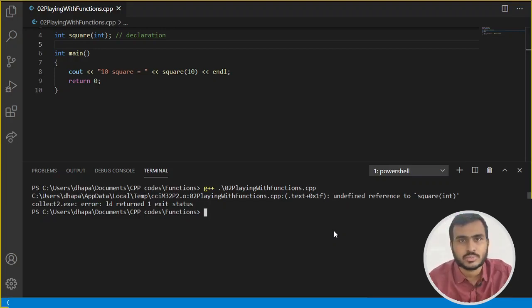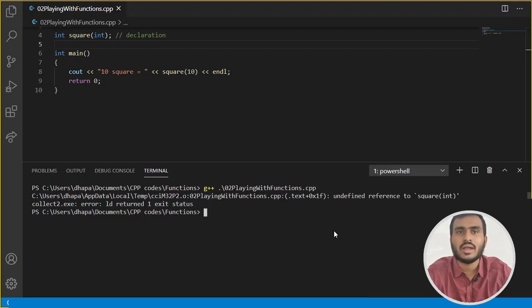Okay, so let me give you one simple example by which we will understand exactly what the difference is between declaration and definition and why we need definition. Let's say you have an apartment and you are staying with your friend in it. Now you need a maid. You went outside to the market and found one maid, and then you came back to your apartment and told your friend that you have got one maid for cleaning or cooking in our apartment.